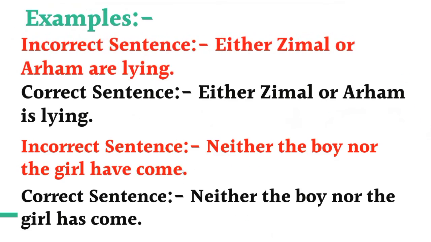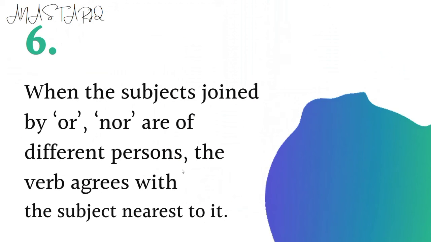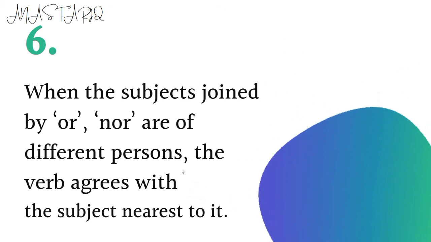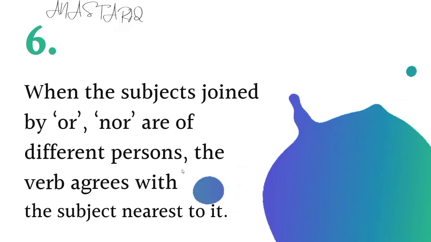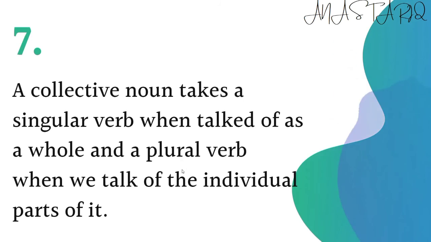But if the subjects joined by or, nor are of different persons, then the verb agrees with the nearest subject to it. A collective noun takes a singular verb when we talk of it as a whole, and it will take a plural verb when we talk of the individual parts of it.